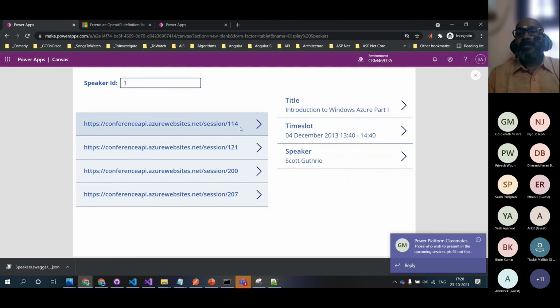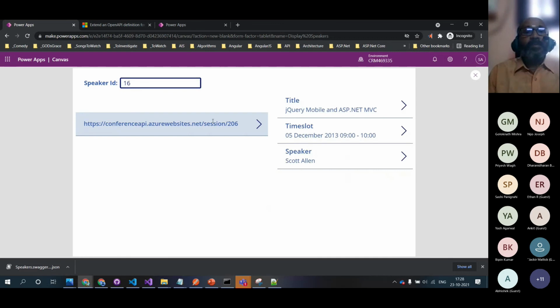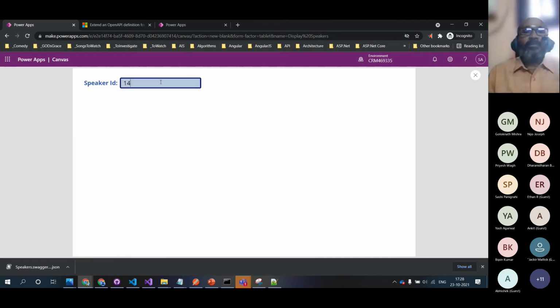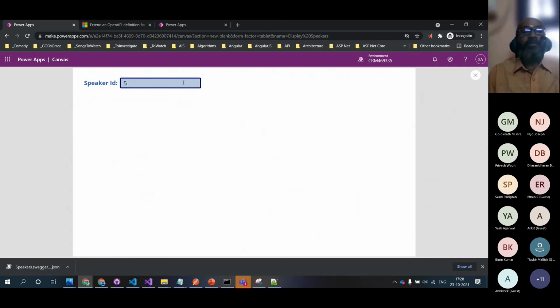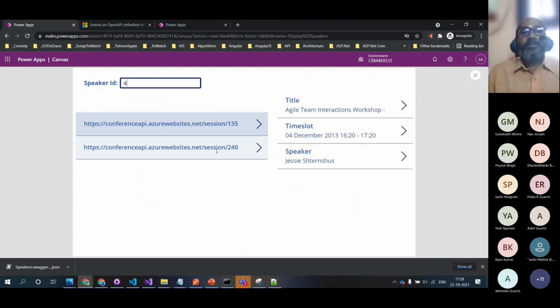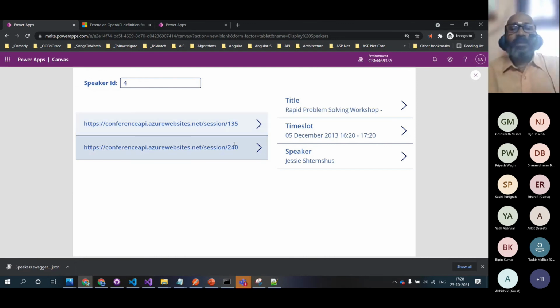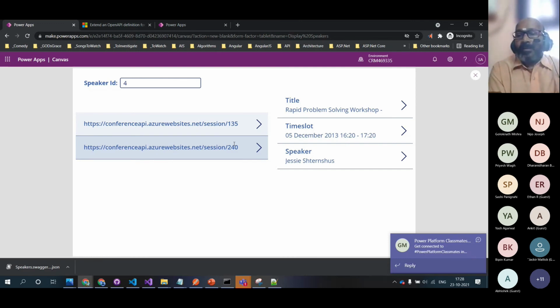The title is Introduction to Windows Azure Part 1, and this is Part 2, and these things are coming. Now I can go to speaker 16, it is giving data, and speaker 14, data not there. Speaker 11, the data is there, and speaker 5 not there. I know that. Speaker 4, we have two events. It's a very simple thing, but at least this gives us an end-to-end picture of what an API is.